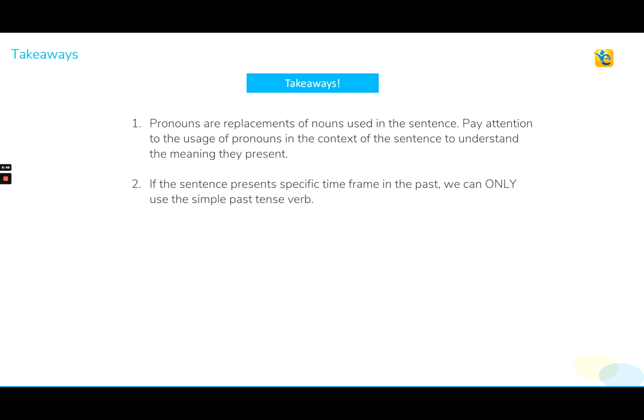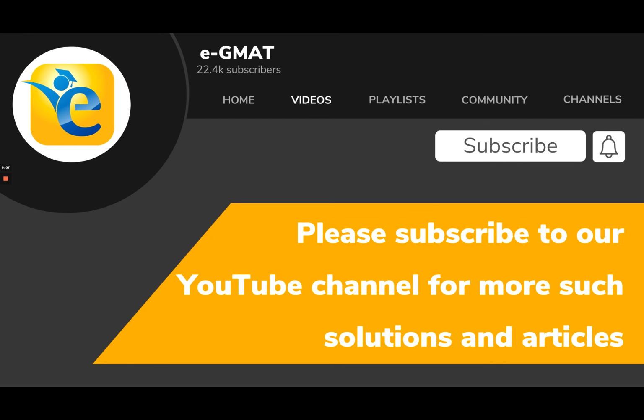Next one. If the sentence presents a specific time frame in the past, the only verb tense that we can use is the simple past tense verb, as we proved in the case of this avalanches question. So make a note of those takeaways.